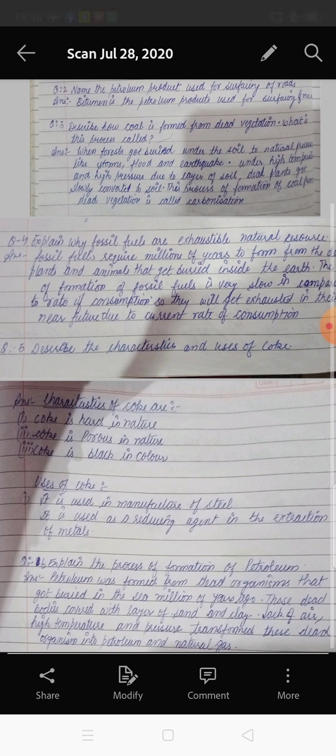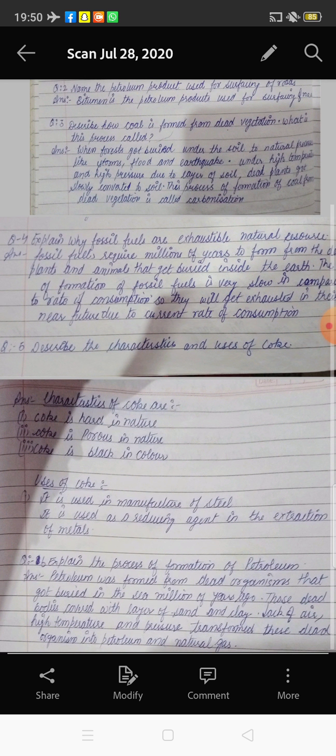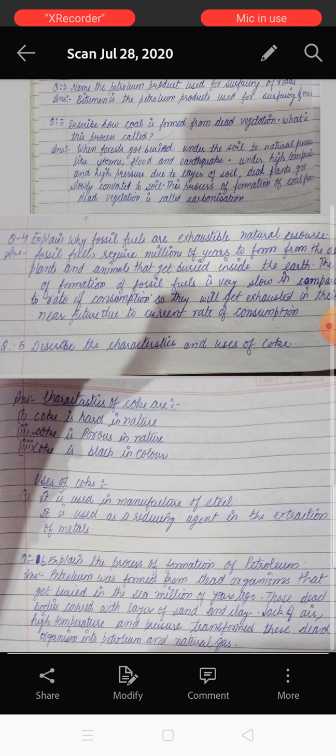So petroleum was formed from dead organisms that got buried in the sea millions of years ago. Those dead bodies were covered with a layer of sand and clay, and with the lack of air, high temperature and pressure, they transformed into petroleum and natural gas.